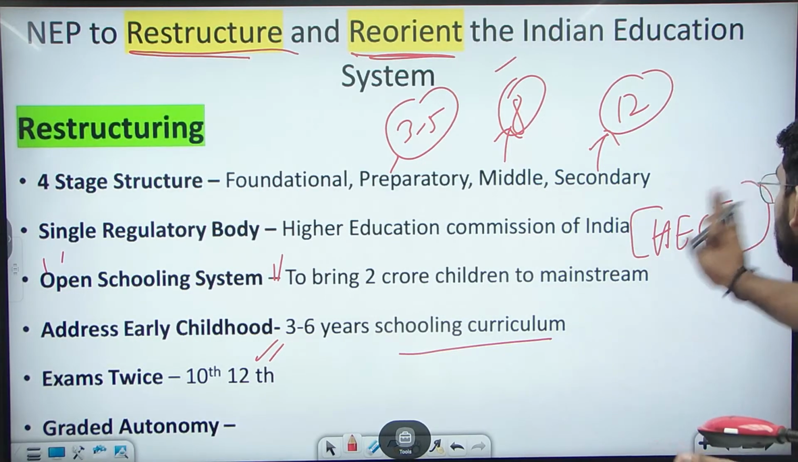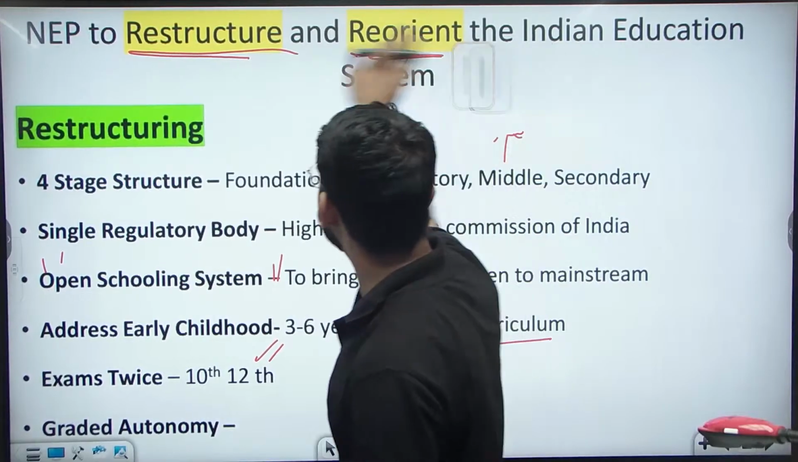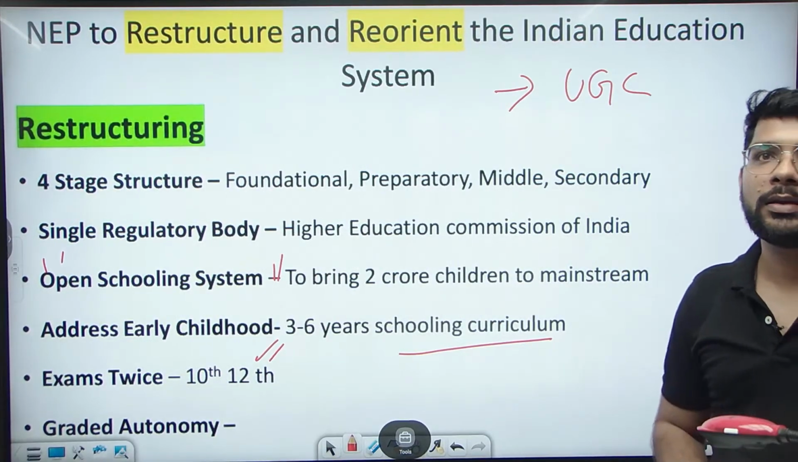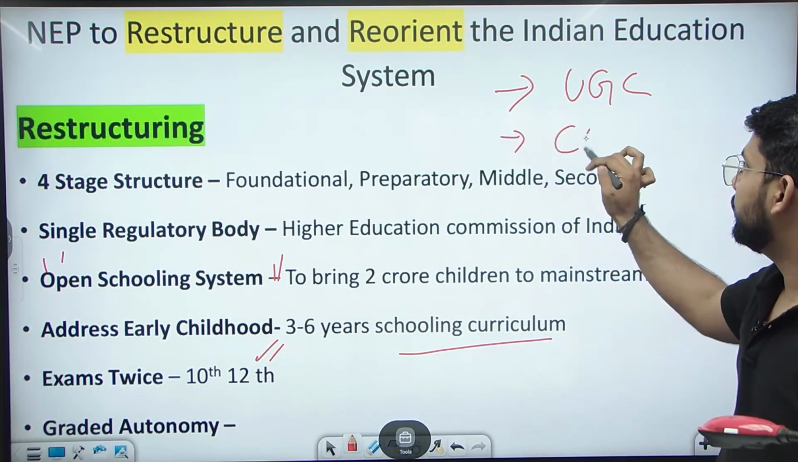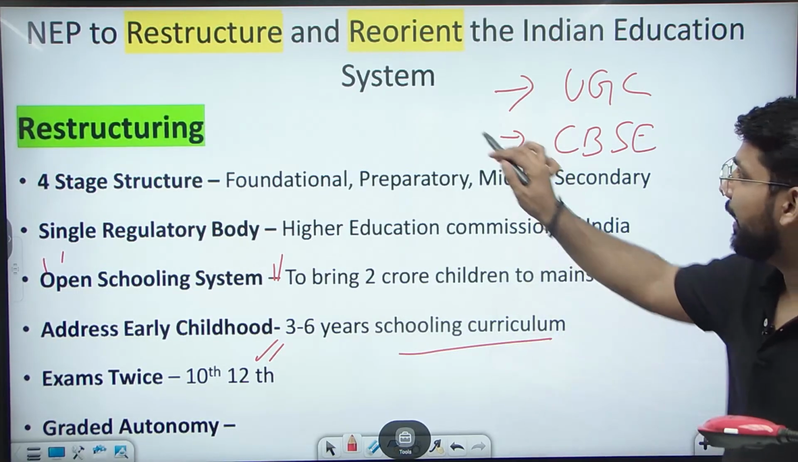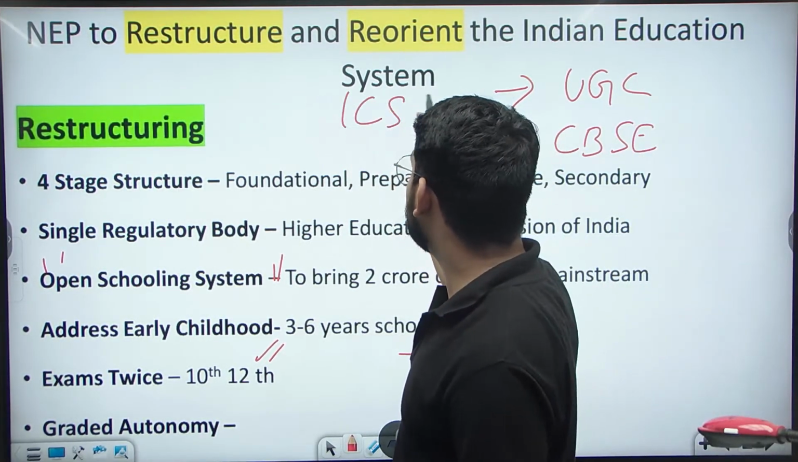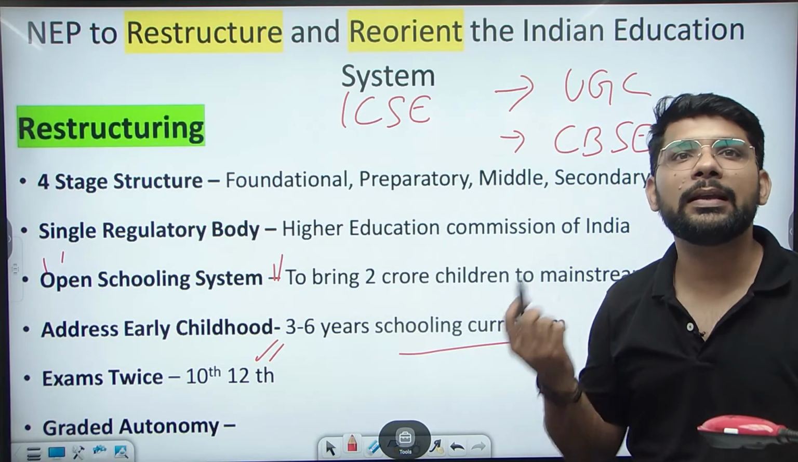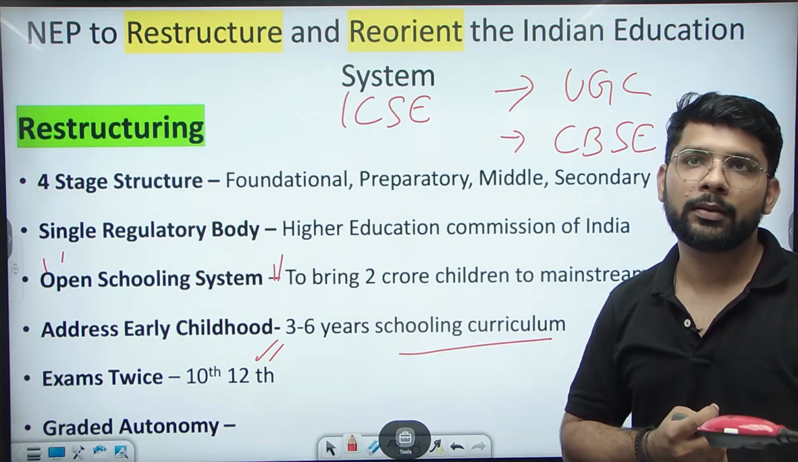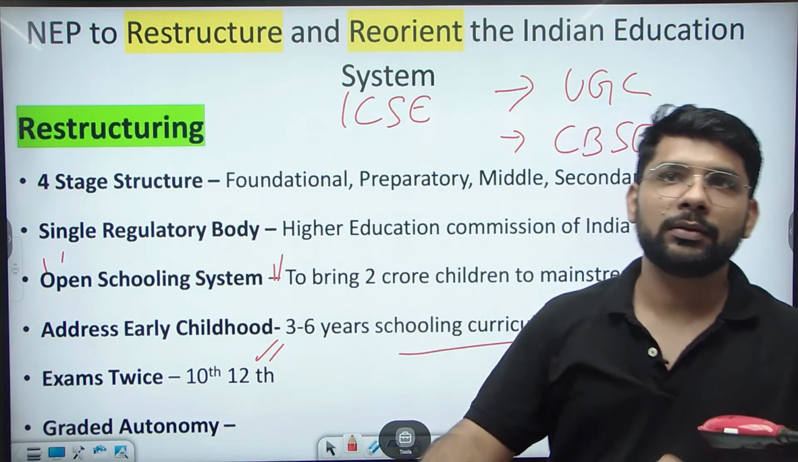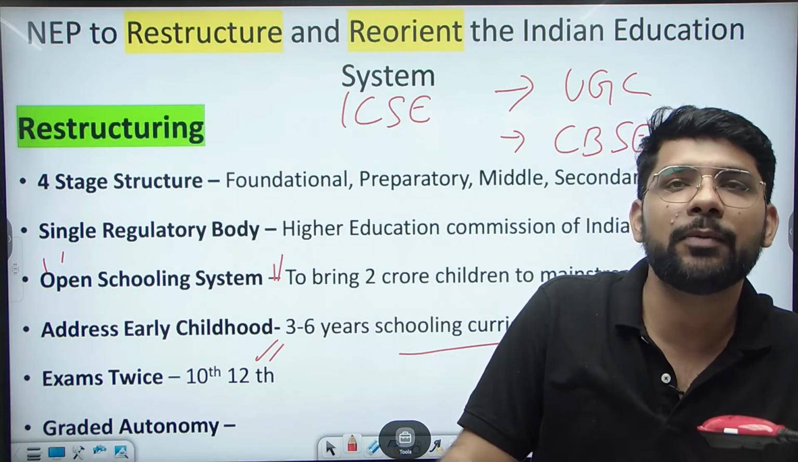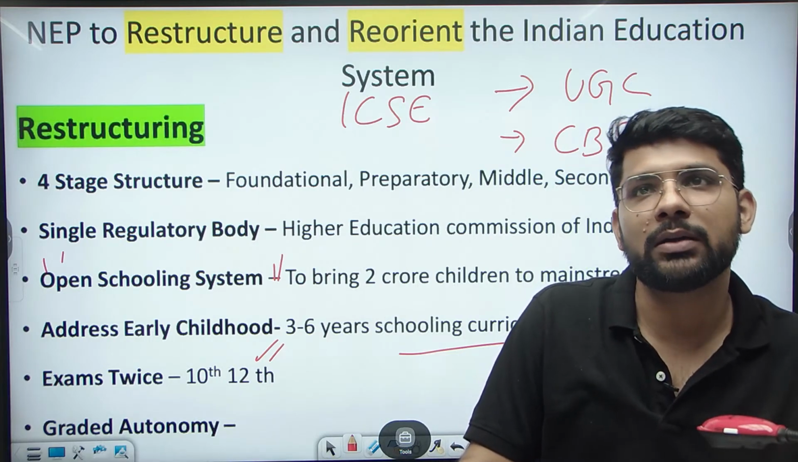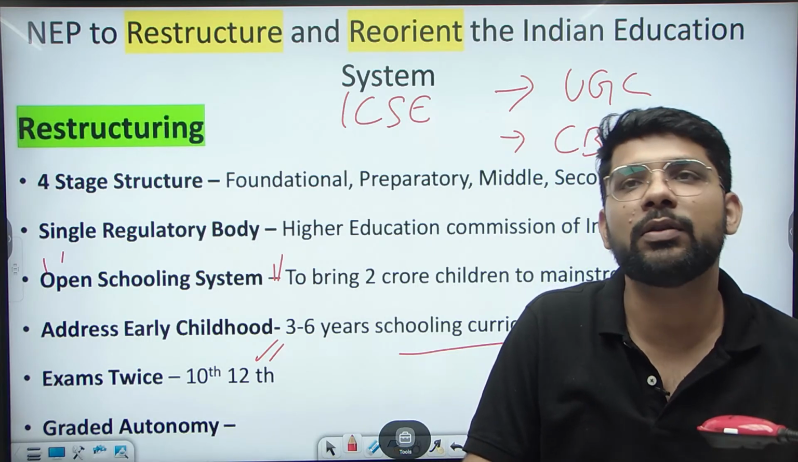Multiple bodies, as examples: UGC is controlling, CBSE is controlling, and various boards like the ICSE are controlling, and there are some other bodies which are controlling the education system in India. So the Ministry of Education is making a Higher Education Commission of India which will specifically focus on the education system instead of the multiple bodies.